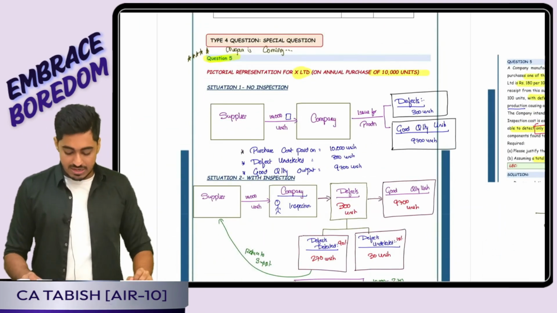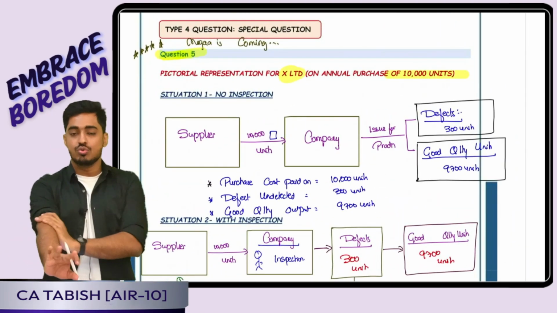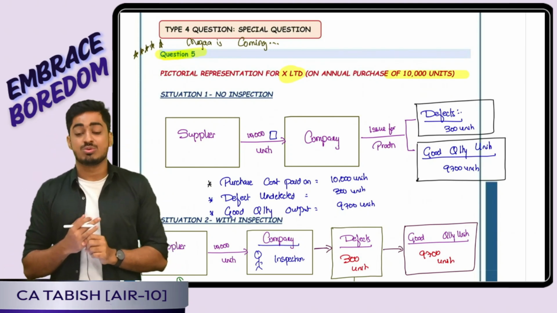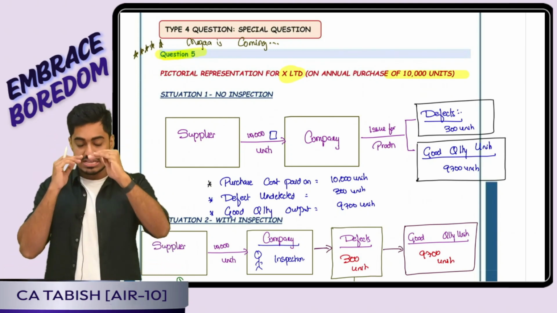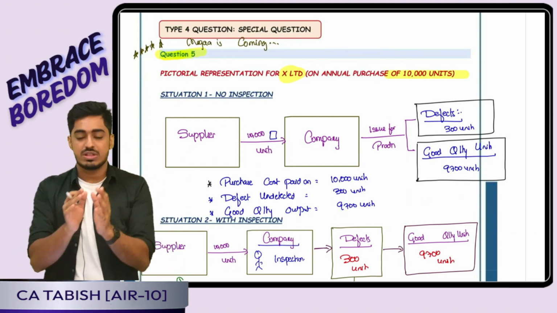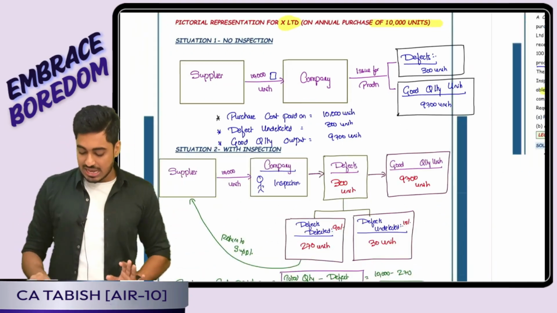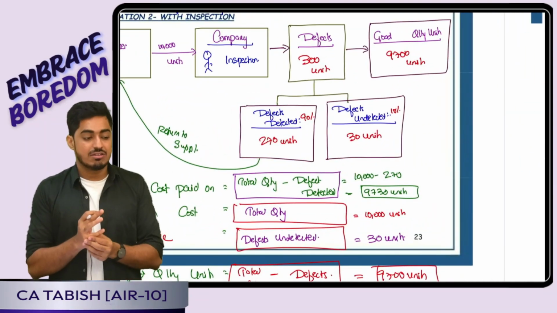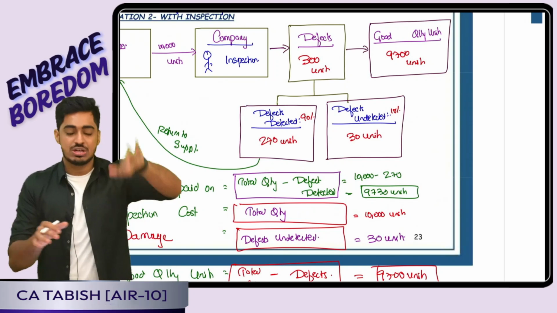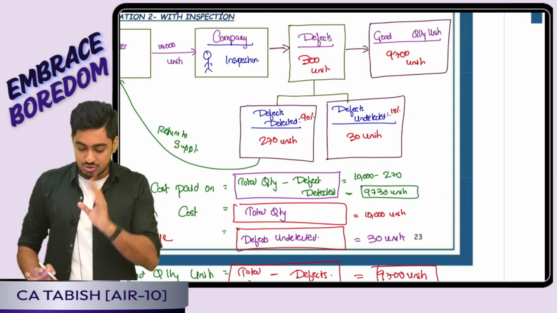Is this clear, everyone? Then we have the final question, a beautiful question, wherein I will have to evaluate 2 suppliers, X Limited and Y Limited, without inspection and with inspection. So how do I do this calculation? A simple drawing I should be doing. I will tell only the case of inspection. Without inspection, using the same principles, you can solve.